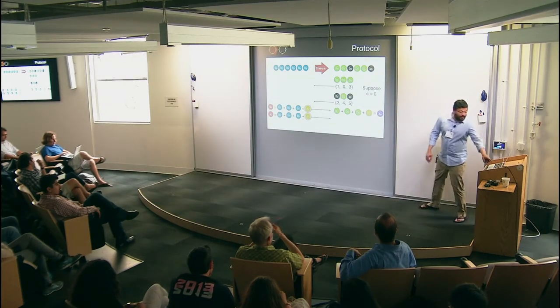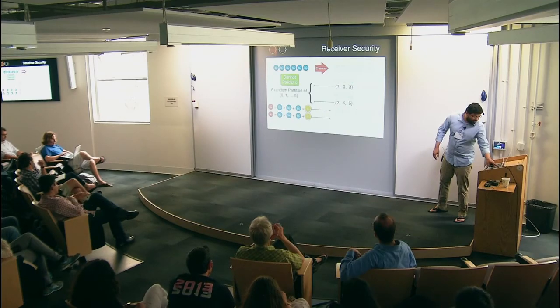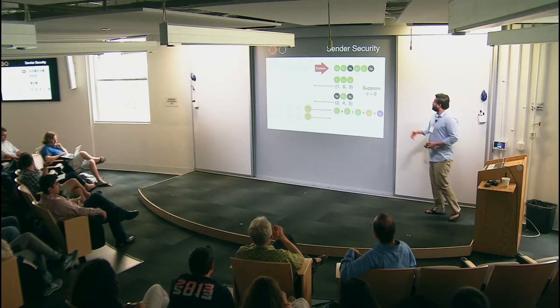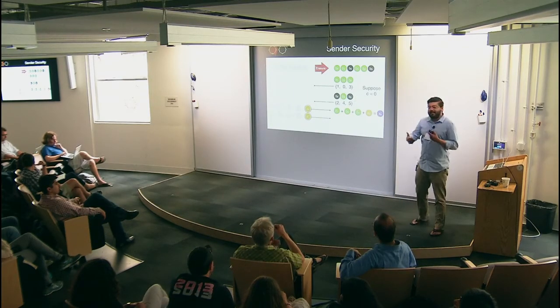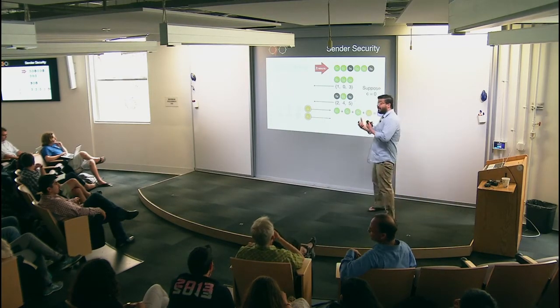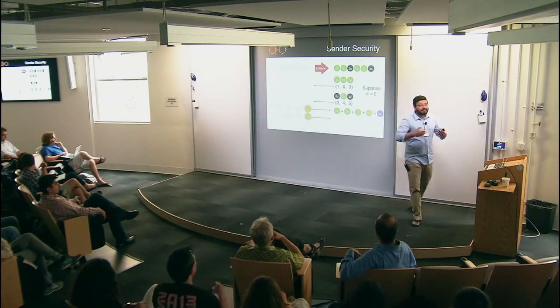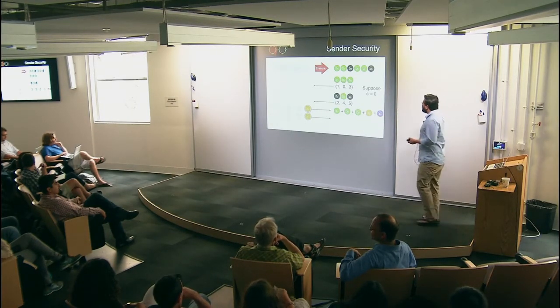So let me go ahead with the security proof. So now let me argue the sender security. In this case, the receiver is adversarial. So recall that the adversarial receiver can increase the reliability of the communication, and therefore.